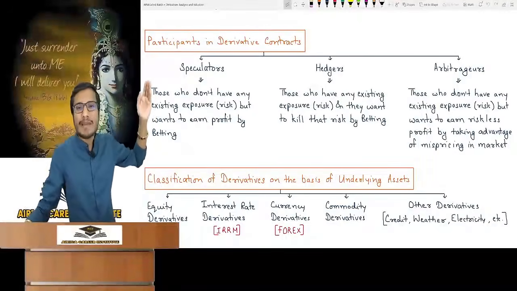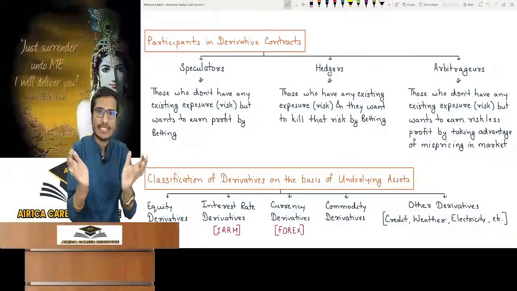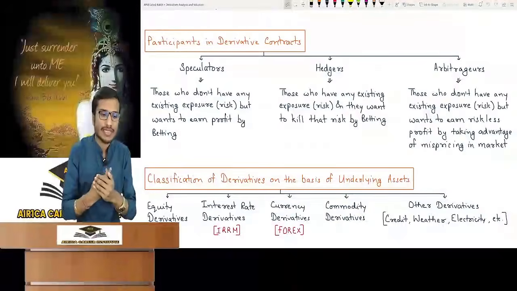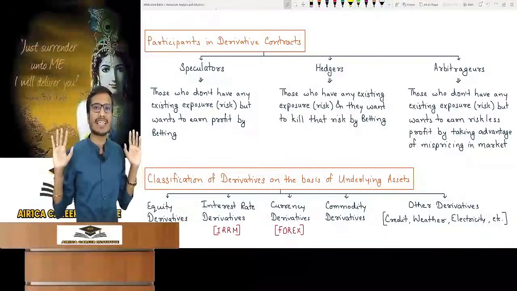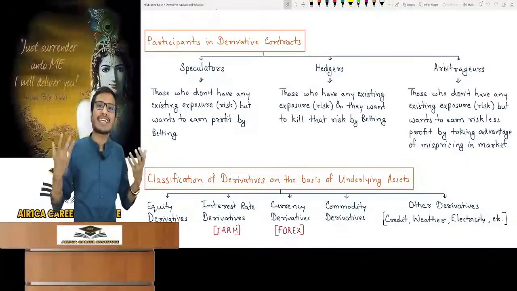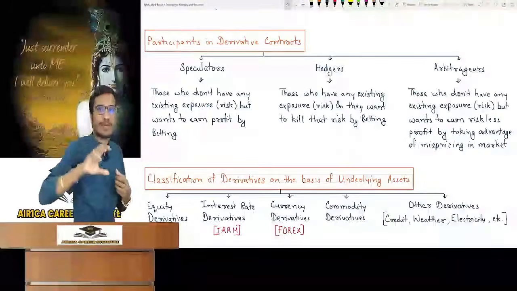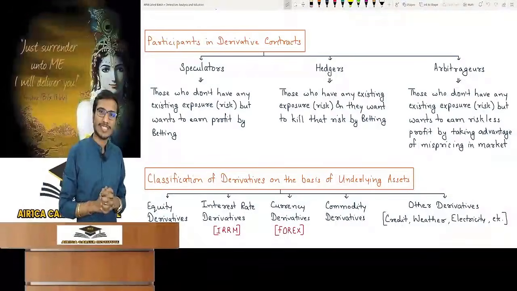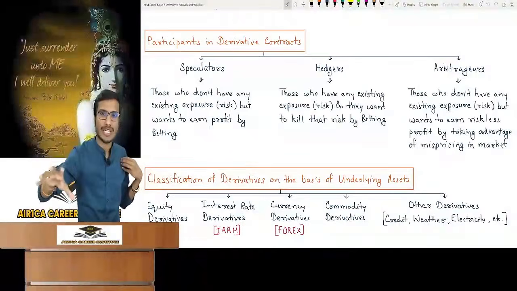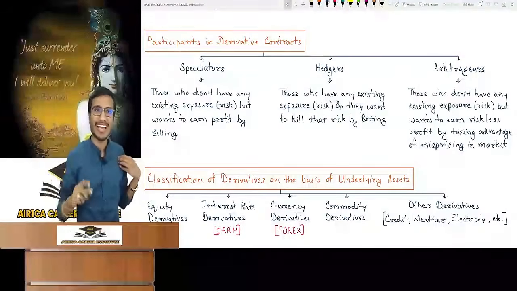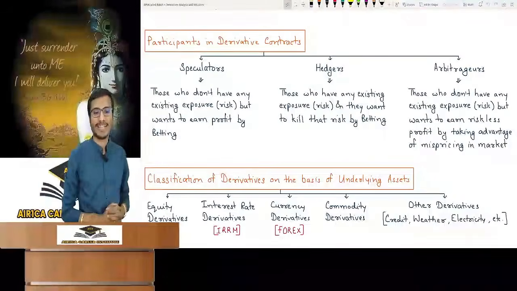First of all, the speculator. Speculator means greedy people. Suppose we are talking about shares here, as in this chapter our focus is on equity derivatives. This person has nothing to do with Reliance's share. He just wants to earn money by betting on it. He has no fear. He came in greed and entered the derivative contract. He has greed that the price of the product will rise or fall. Whatever he thinks, he will put a condition and think of earning money. It's not necessary that what he thought will happen on maturity. Like in our example, Mr. B was thinking that the price will fall, but it didn't. It increased, so he bears a loss. Ultimately, the person who bears a loss, the more loss he bears, the more profit the other person will get.